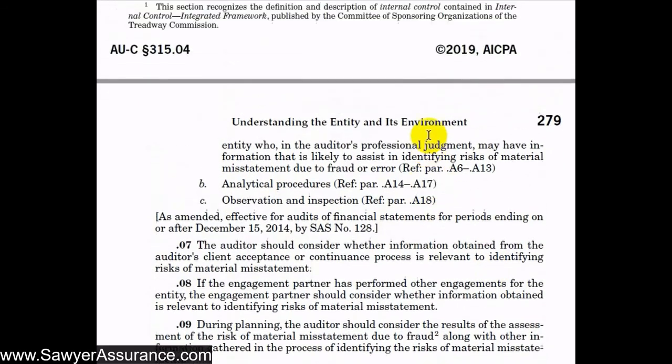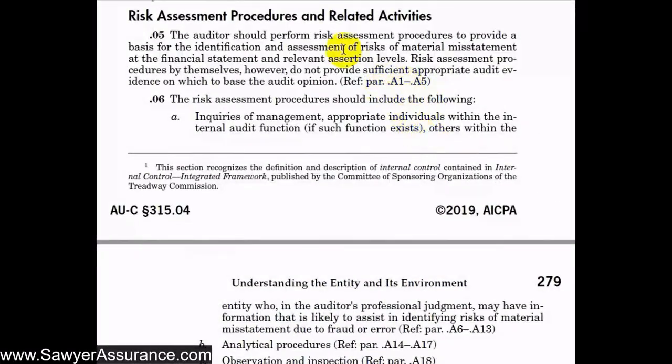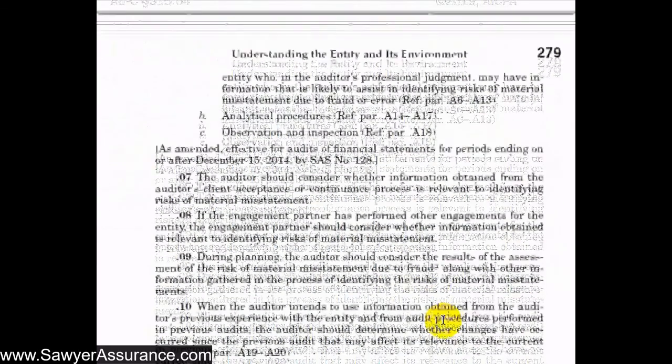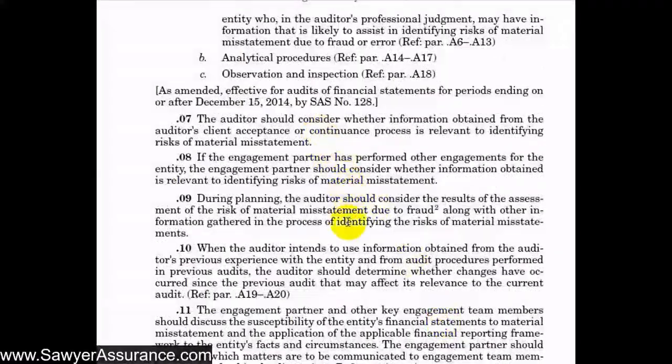And so all of these have explanatory material sections, so we'll go into these items in detail later on at the end of this video. But for now, let's go through the requirements. Next, we should consider whether information obtained from our client acceptance or continuance process is relevant to identifying risk of material misstatement. And that is in AUC section 210.